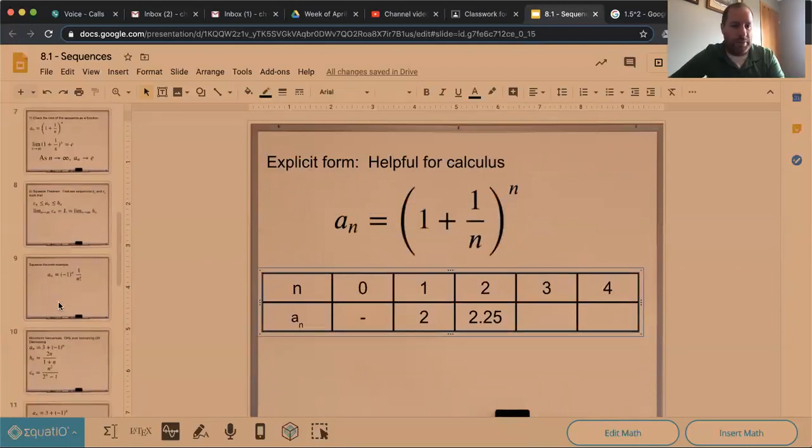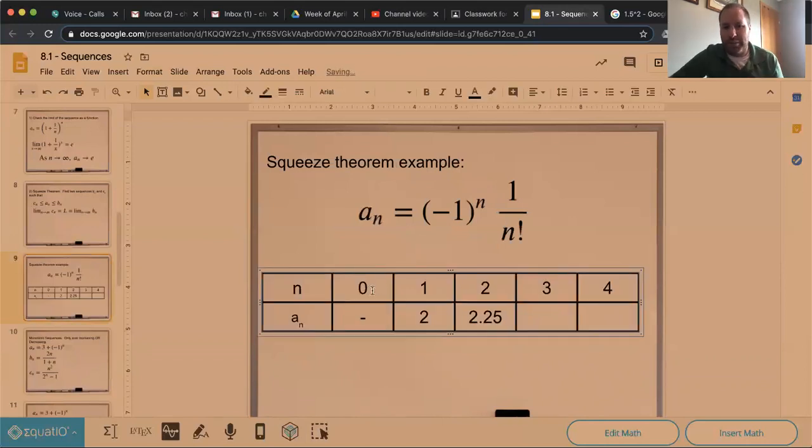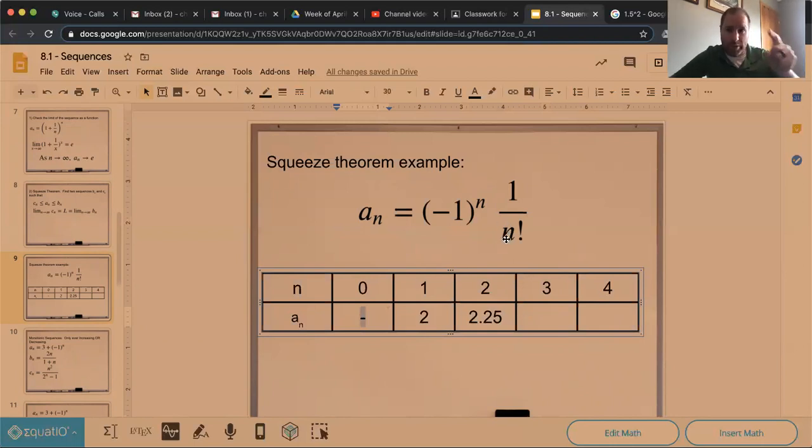So what I'm going to do is just grab this so we can at least take a look at what the first few terms are going to be. We could do 0 because, again, 0 factorial is defined as 1. This would be 1 times 1. Then 1 factorial, but it'll be negative 1 in that case.